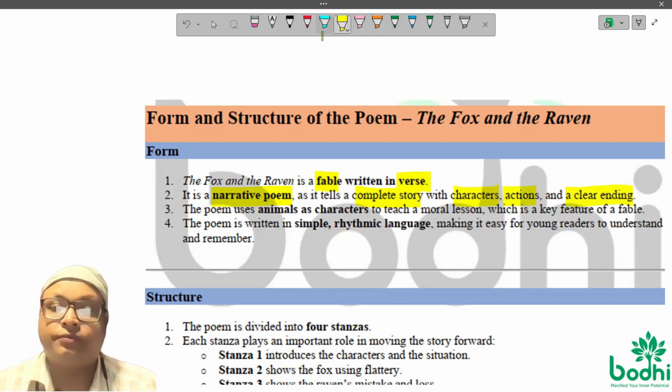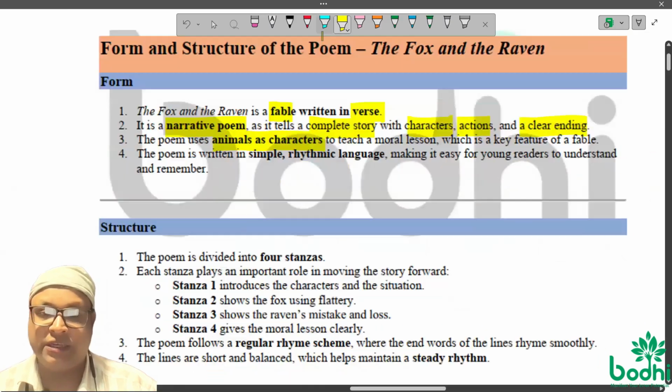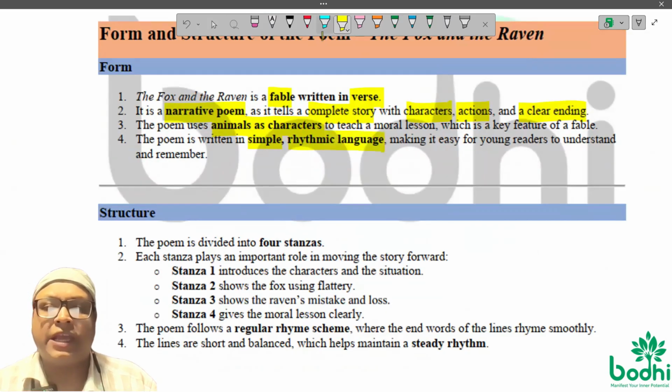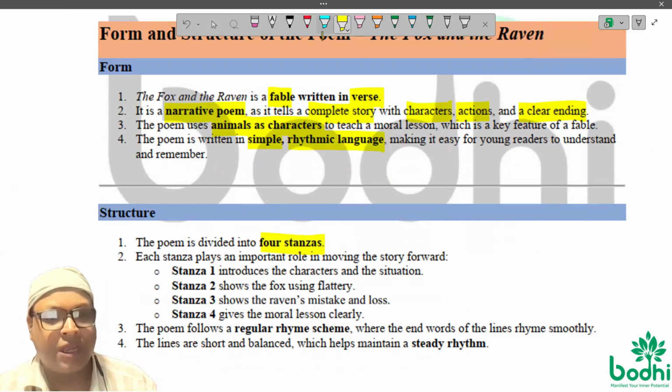And you should know here animals are used as characters to teach a moral lesson. I told here we have used here simple rhythmic language so that young readers understand it better. And our poem is written in 4 stanzas, and we have, of course, a working rhyme scheme here.